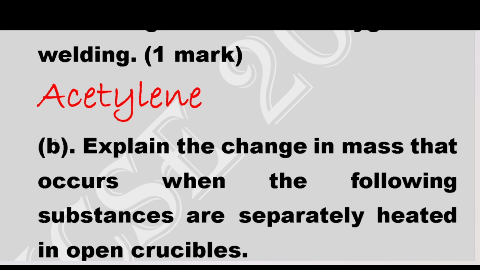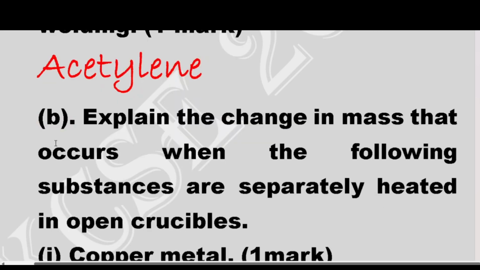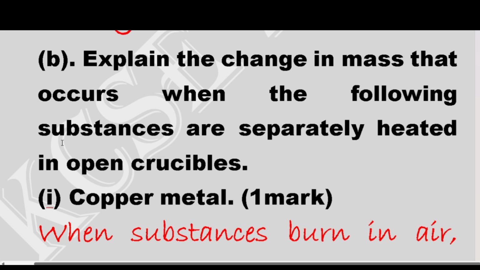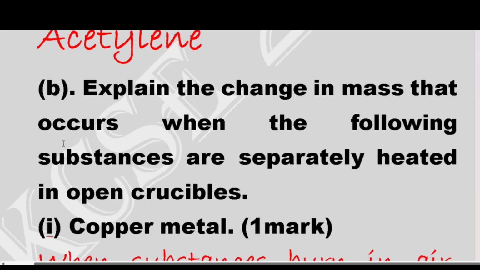Separately heated in an open crucible. So now, when we are heating, for example, metals in an open crucible, we said that metals will burn in air combining with oxygen, either oxygen or nitrogen. So here now we have copper metal being burned in air. When any substance is burning in air, it combines with either oxygen or nitrogen.